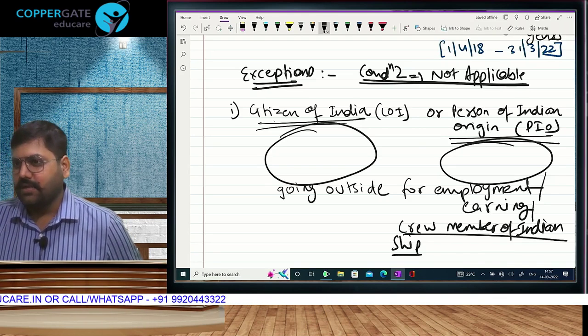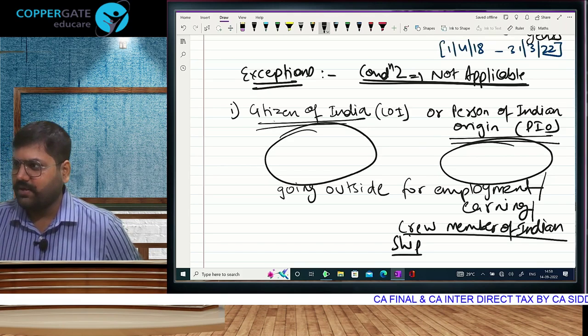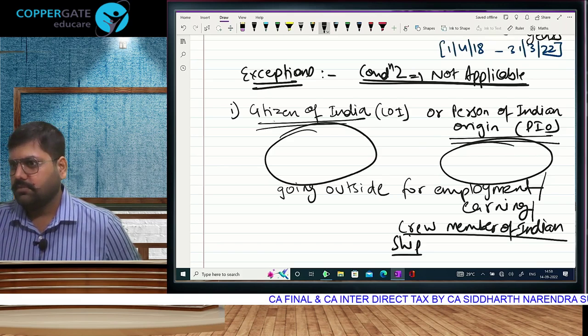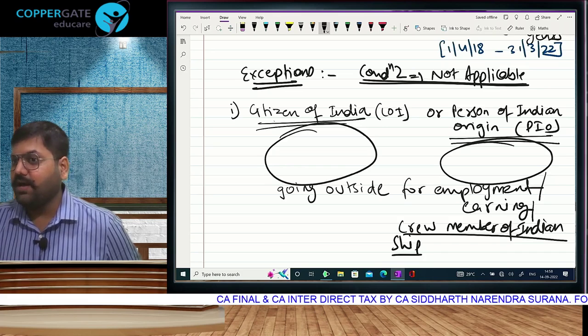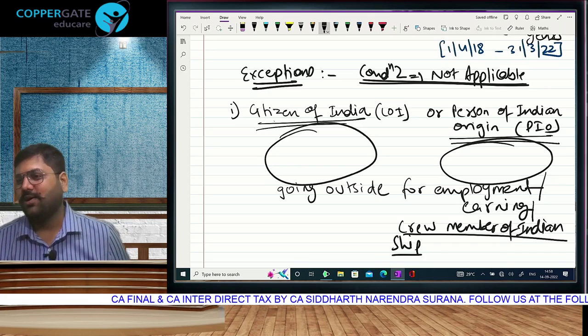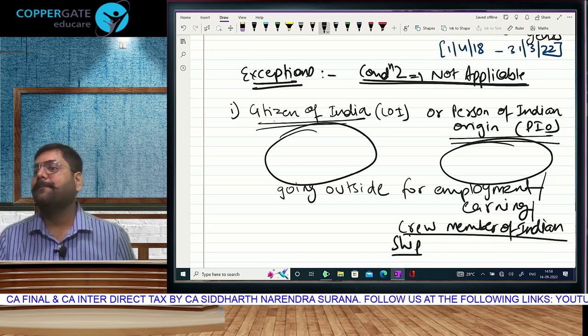This is human tendency: whenever you are away from your workplace, like on a picnic, you tend to spend and spend more. Normally, if somebody asks you to pay 25 rupees for a water bottle, you will start telling that person that by law you can't charge more than MRP. Go to any hill station, whether 25 or 35, 35 or 45, you will also pay. Whenever we are on a holiday, we are in the mood to spend. This is the logic. This is not a law. So he is going outside for the purpose of earning, and coming back and spending.